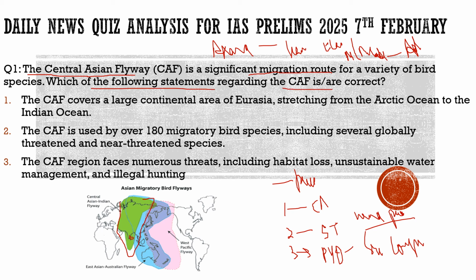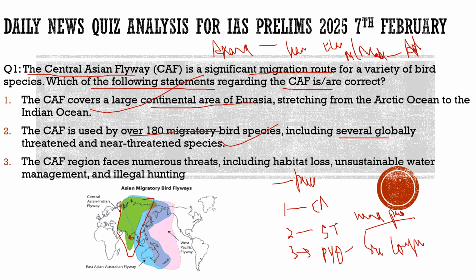First statement, the Central Asian Flyway covers a large continental area of Eurasia. 100% correct. You can see it here, stretching from the Arctic Ocean to the Indian Ocean. Second statement, the Central Asian Flyway is used by over 180 migratory bird species, including several globally threatened and near threatened species. 100% correct.